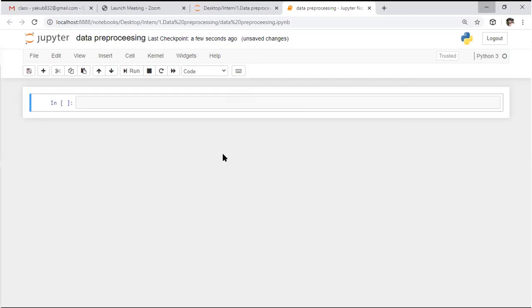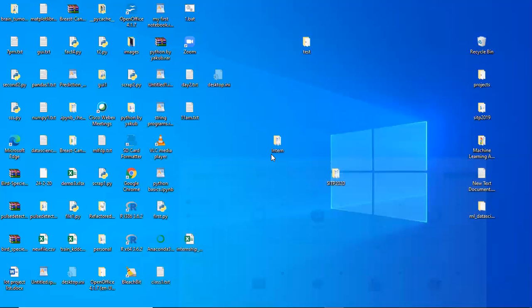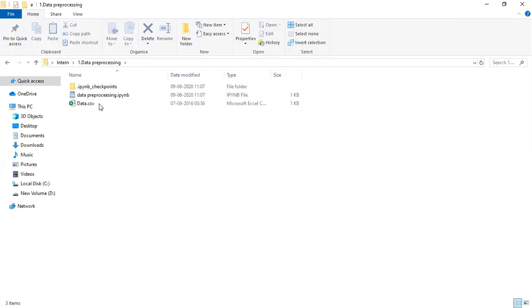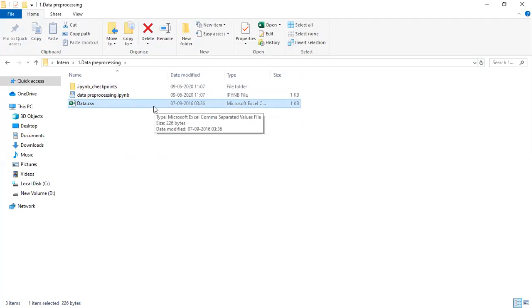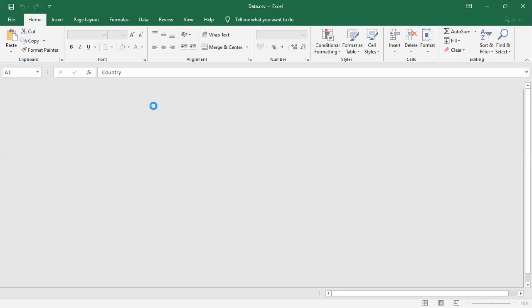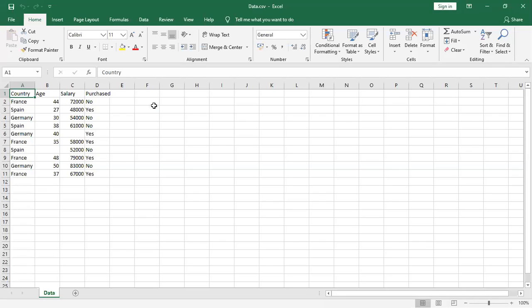So before this, I want to observe the data set. Here on the desktop, we have the intern folder. In this folder, we have the data pre-processing folder, and in this folder, we have one CSV file. Initially, I want to open the CSV file and observe the data which is present in this CSV file. So here, I'm opening this. Let us assume it is a CSV file which is created by me.